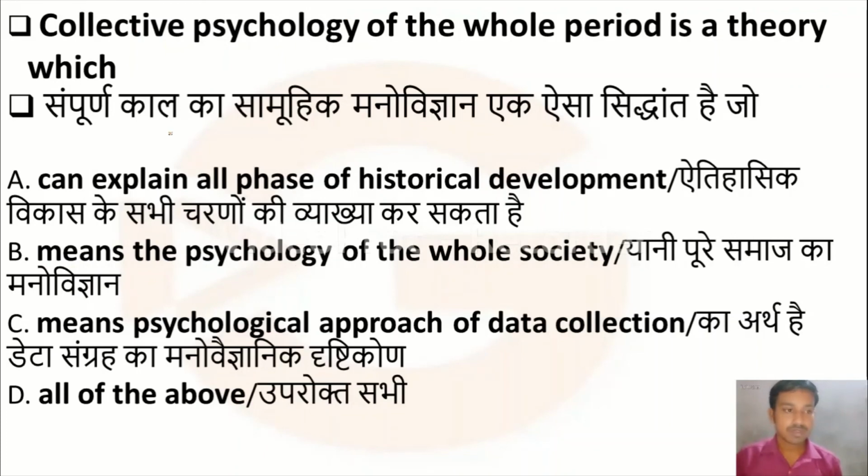The next question is, collective psychology of the whole period is a theory which option A, can explain all phases of historical development, option B, means the psychology of the whole society, option C, means psychological approach of data collection, option D, all of the above.